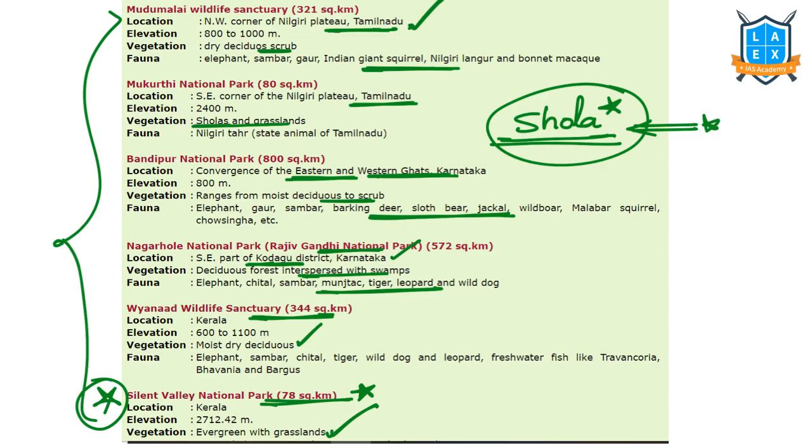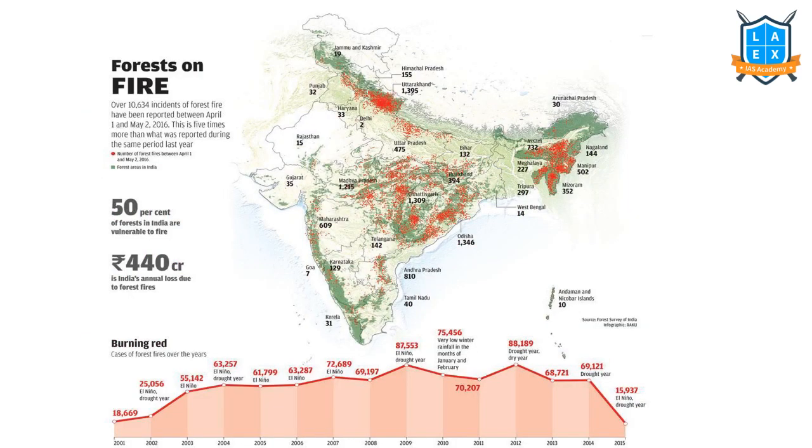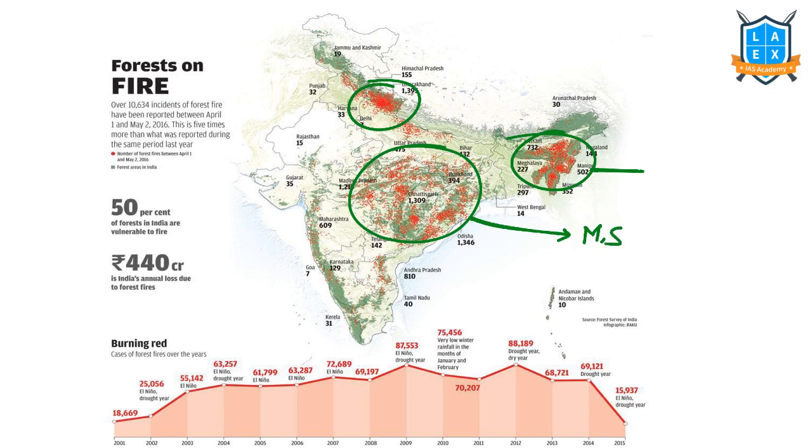Various types, dry deciduous to moist deciduous to evergreen forests. This is India's vulnerability map for forest fires. Uttarakhand and other Himalayan regions, the northeastern region here because of shifting cultivation, central India and eastern India because of mining, shifting cultivation, etc. The Western Ghats region and Eastern Ghats region, because of the dry deciduous forests, especially Seshachalam hills, etc., are prone to forest fires.